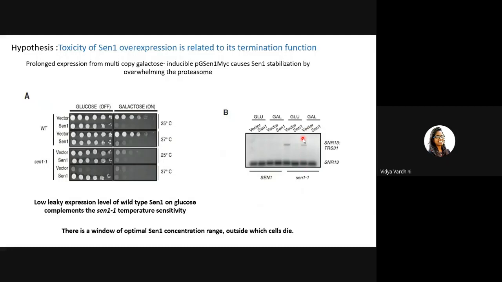In the empty vector, you would find a bicistronic RNA because transcription termination is inefficient. But the thing is that here SEN1 is able to terminate the transcription, but somehow it is killing the cell also. It is cytotoxic. It is performing its function of transcription termination, yes, but it is somehow toxic to the cell.